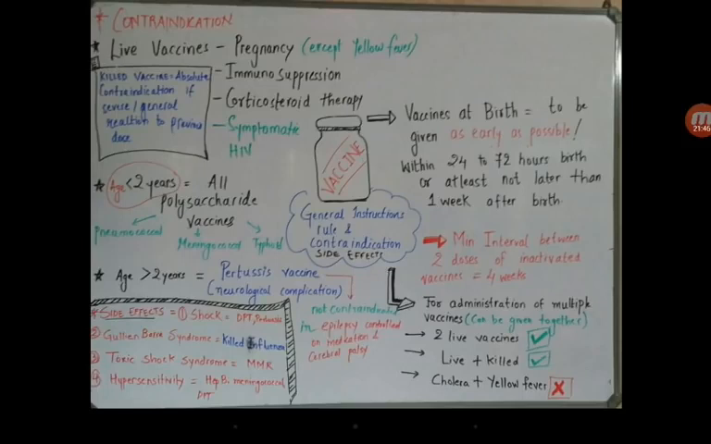Next is the toxic shock syndrome, right? It is produced by MMR vaccine. And the hypersensitivity is produced by hepatitis B, meningococcal and diphtheria, pertussis, tetanus vaccines. So this is all about the basics of the vaccine, that is classification, how they work, and their contraindications and side effects.